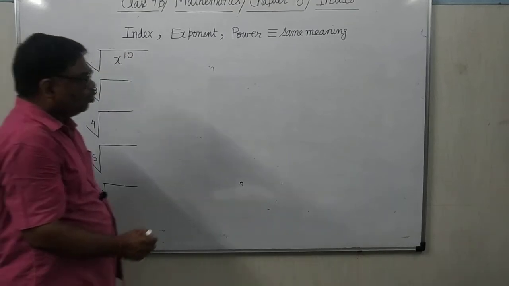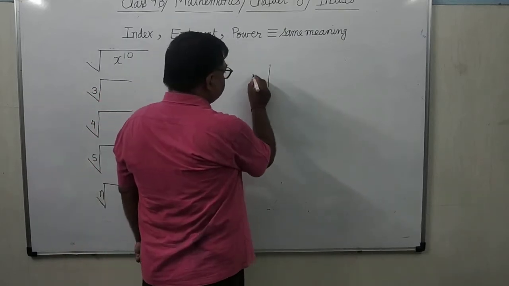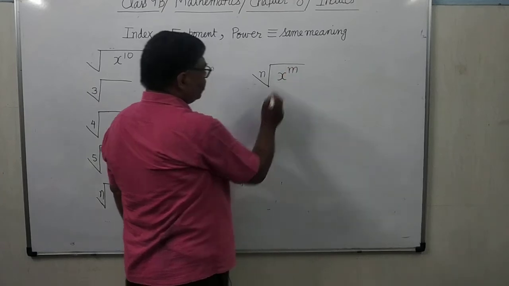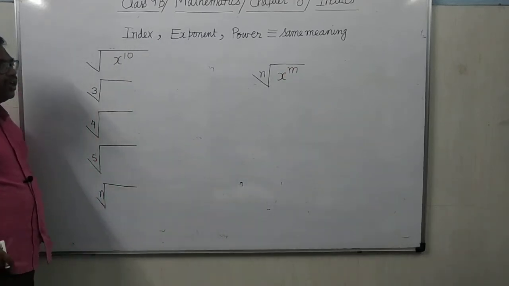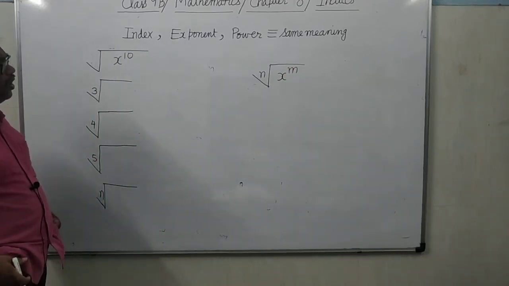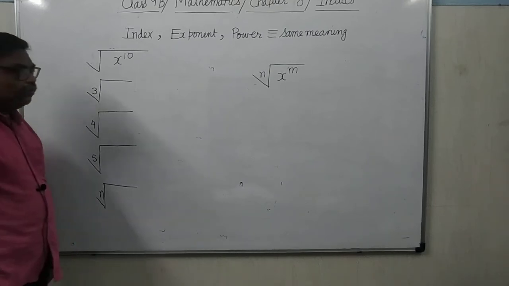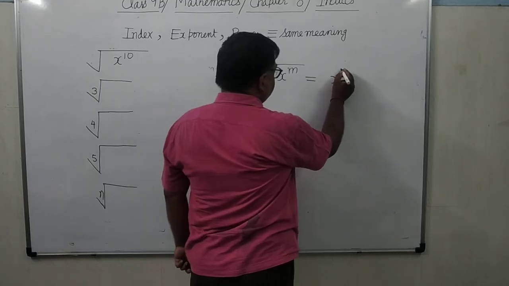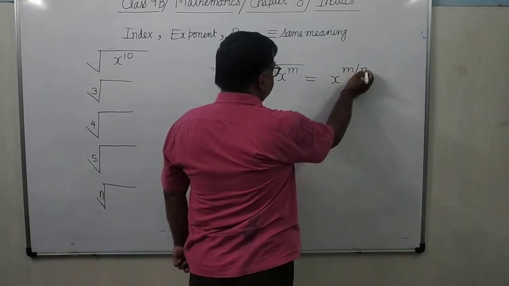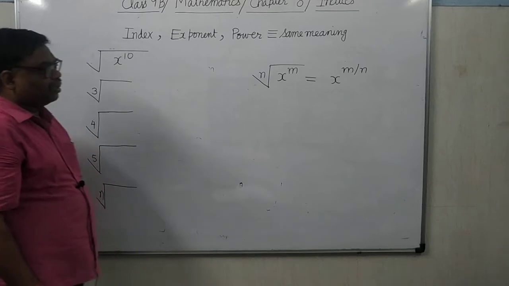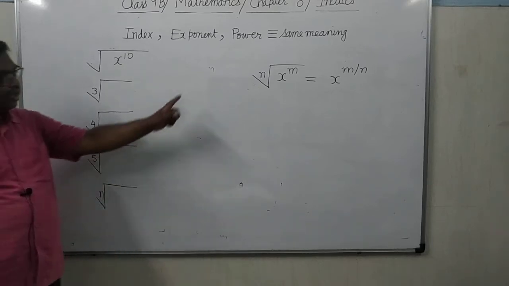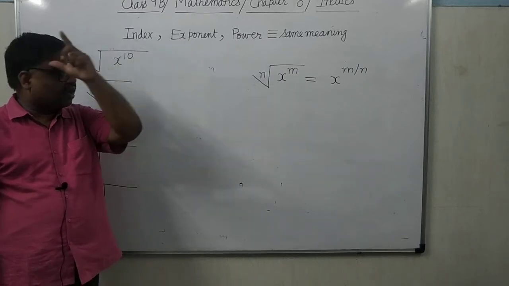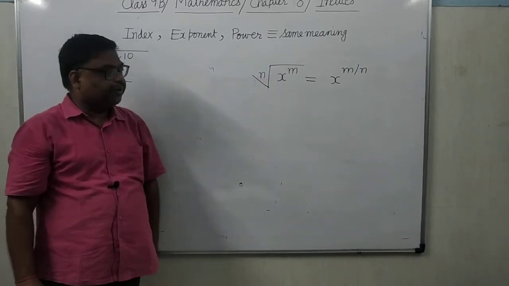So what is the rule? Nth root of x to the power m. When you remove the surd, the order of the surd will go in the denominator of the already existing power of the base.